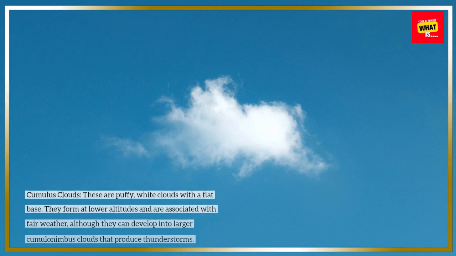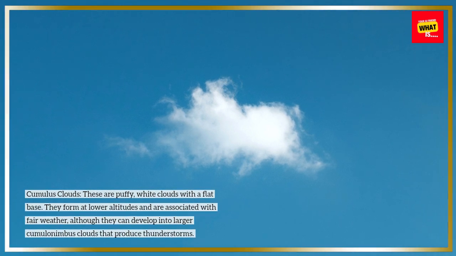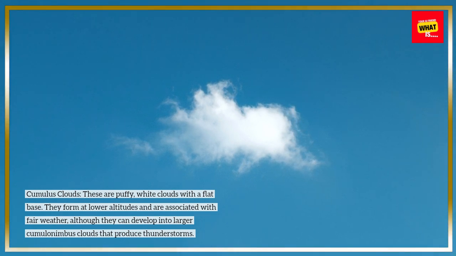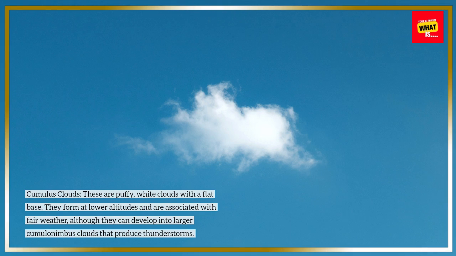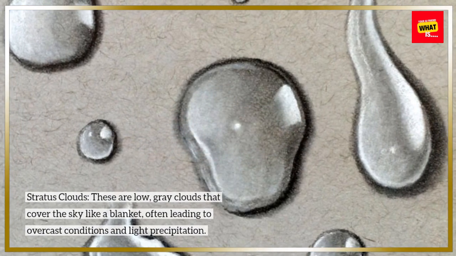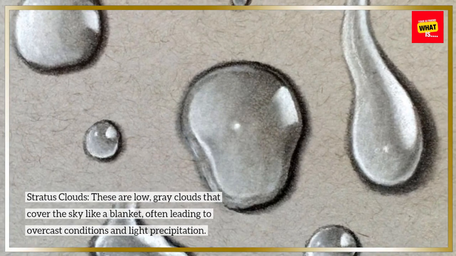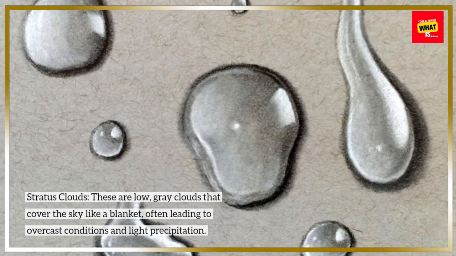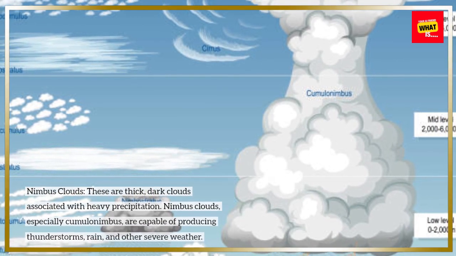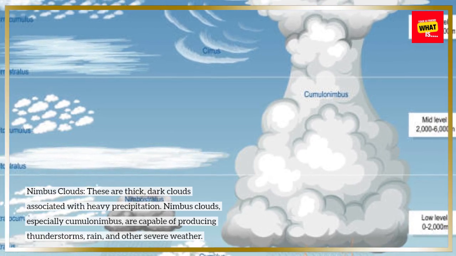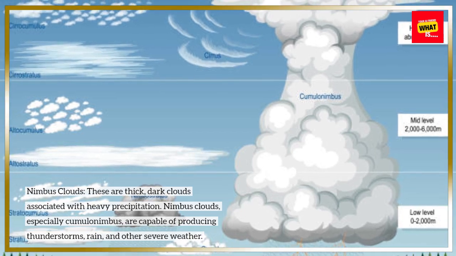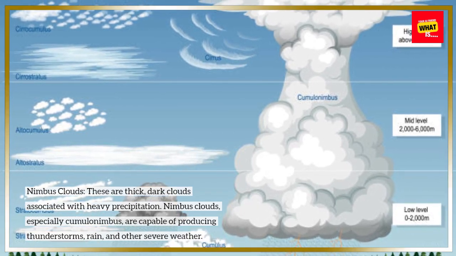Cumulus clouds. These are puffy, white clouds with a flat base. They form at lower altitudes and are associated with fair weather, although they can develop into larger cumulonimbus clouds that produce thunderstorms. Stratus clouds. These are low, gray clouds that cover the sky like a blanket, often leading to overcast conditions and light precipitation. Nimbus clouds. These are thick, dark clouds associated with heavy precipitation. Nimbus clouds, especially cumulonimbus, are capable of producing thunderstorms, rain, and other severe weather.